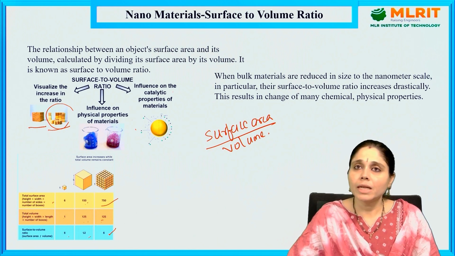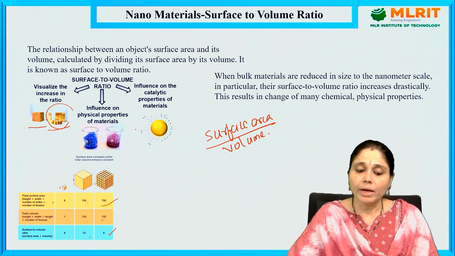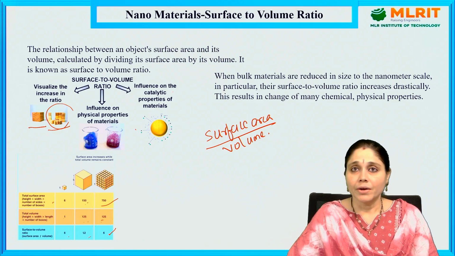When the bulk materials are reduced in size to nanomaterial scale, in particular, their surface to volume ratio increases drastically. This results in the change of many chemical and physical properties.